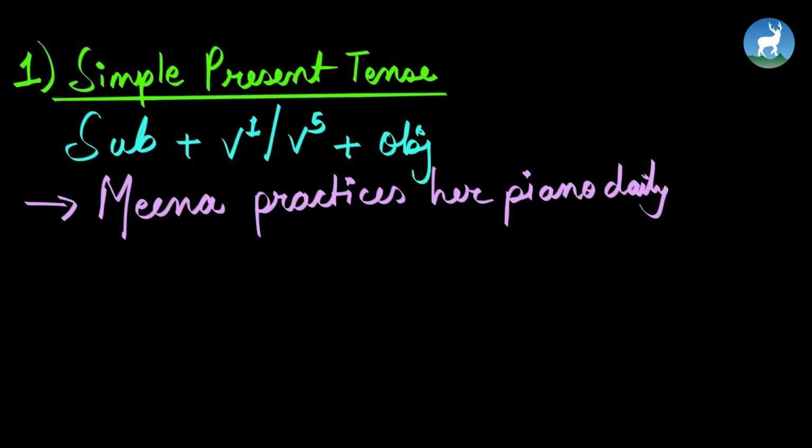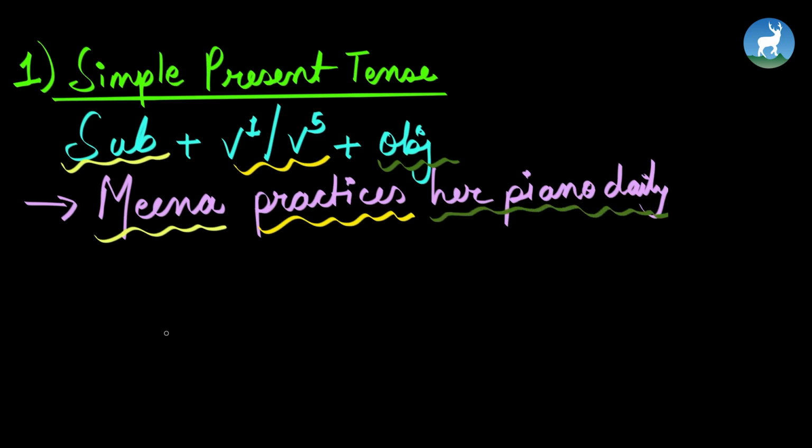Since Mina practices her piano daily, we use simple present tense. Mina being your subject, V5 being practices, and your object being her piano daily.